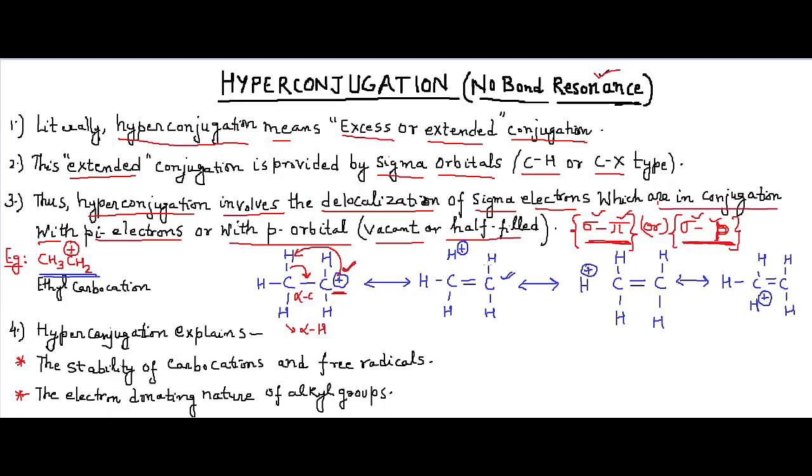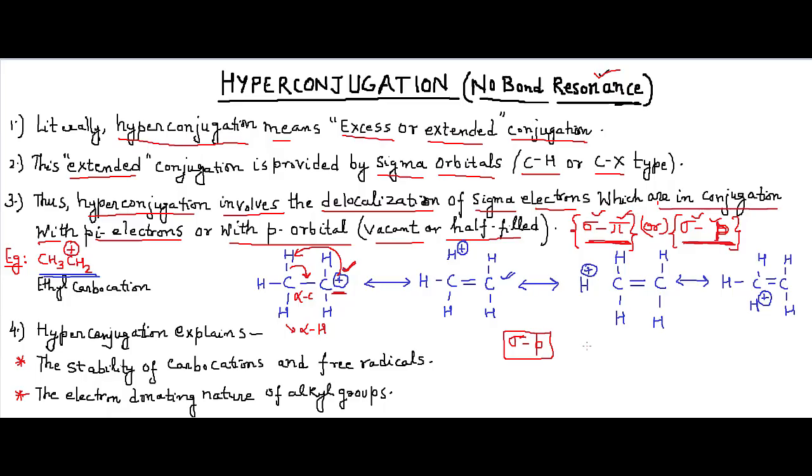This is what happens while we write the hyperconjugation structures, and the positive charge gets dispersed onto the alpha hydrogens. And what kind of system is this? It is a system with sigma and p type of interaction, a sigma-p interaction.